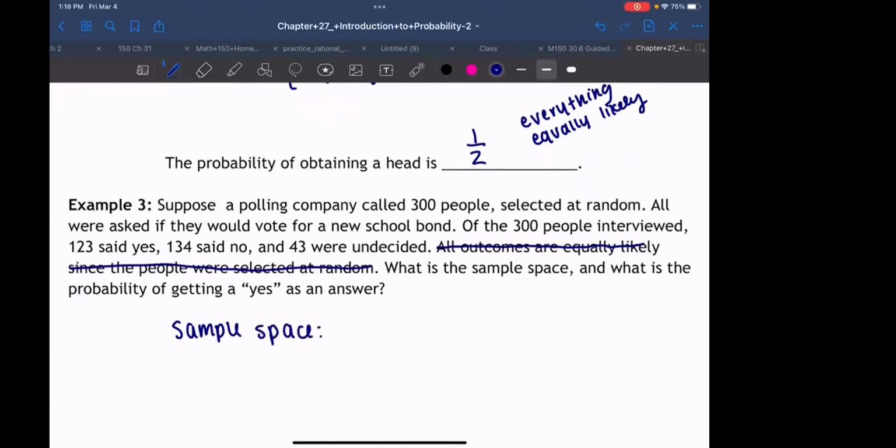What is our sample space? Awesome. All the possible things that can happen: yes, no, or not sure, undecided. So the sample space is pretty easy. You just write down everything that can happen.